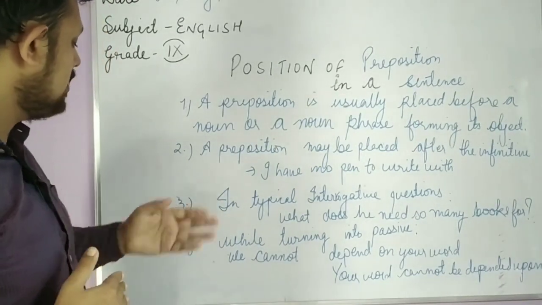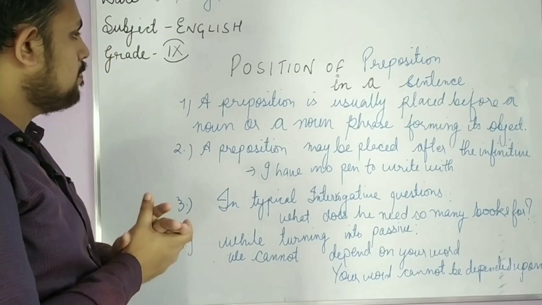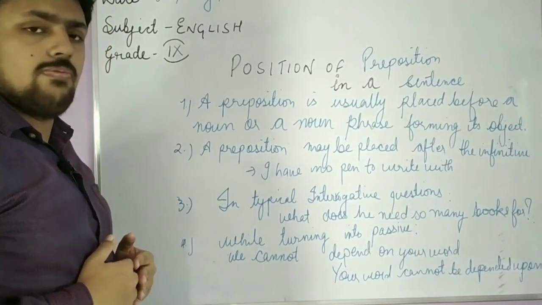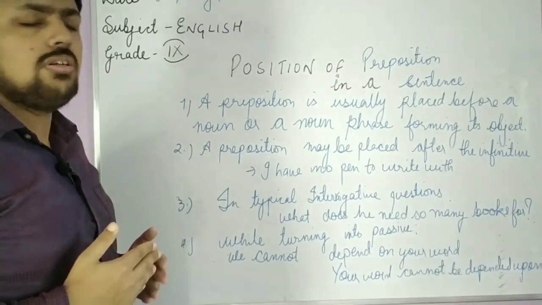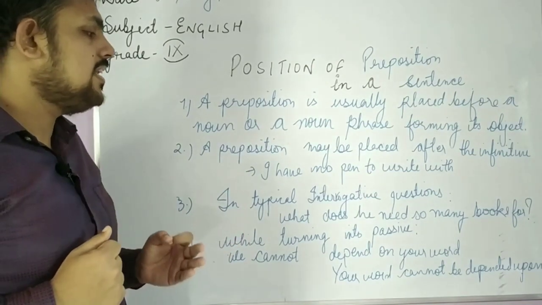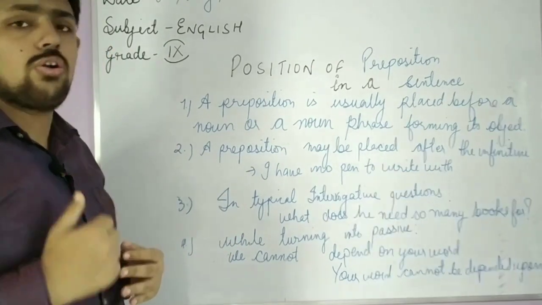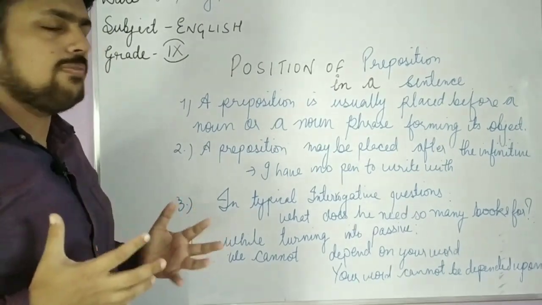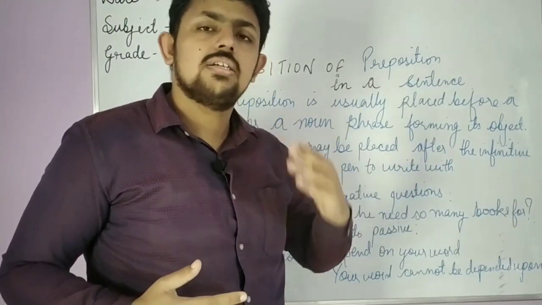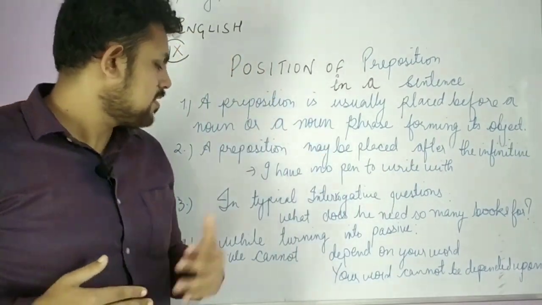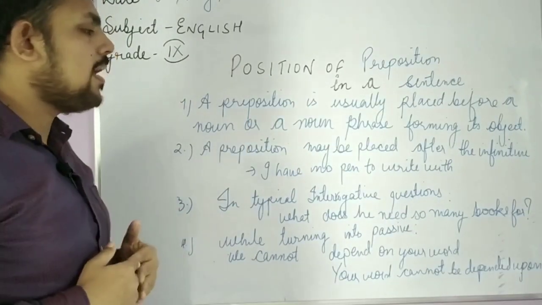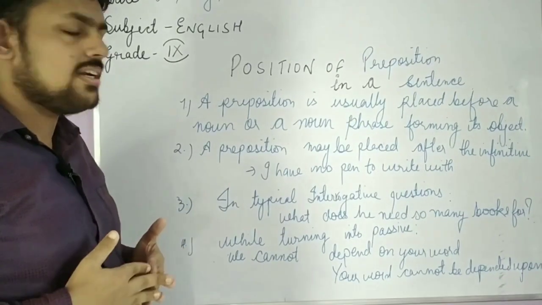Now the third condition of the position of preposition: in typical interrogative questions, we use the preposition in the sentence at the last. See, what does he need so many books for? A typical interrogative question is framed here, and we have used the preposition for at the last part of the sentence. So it is also a position of preposition to use at the last part of your question.